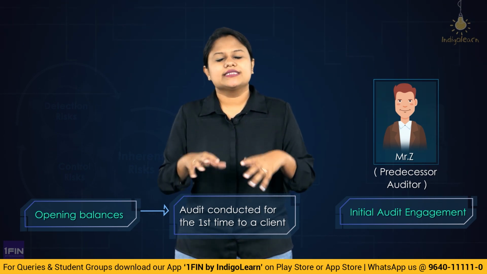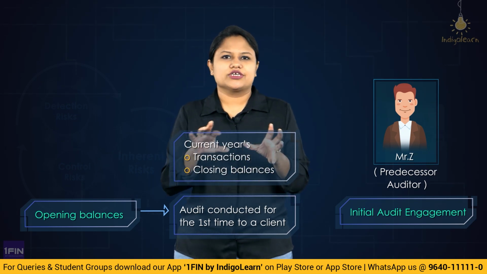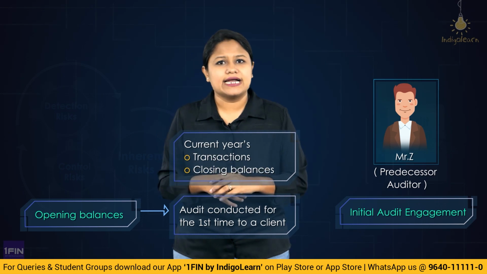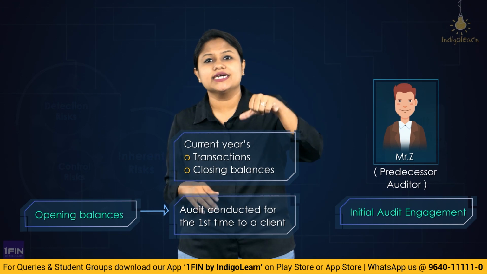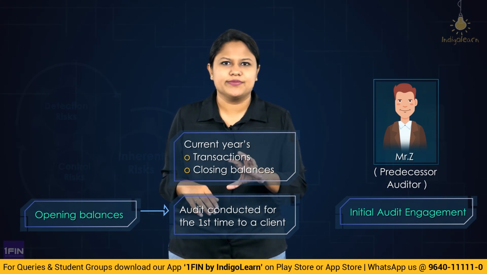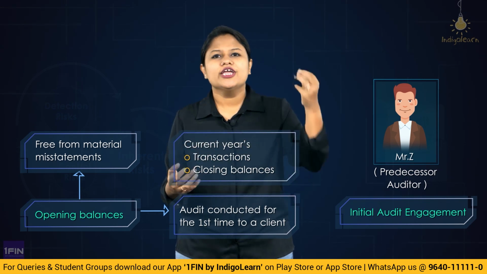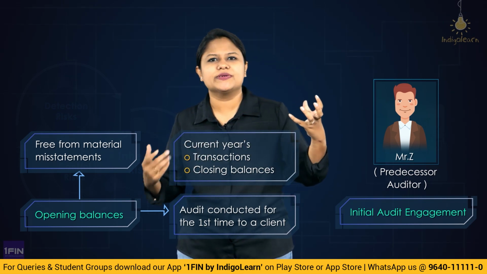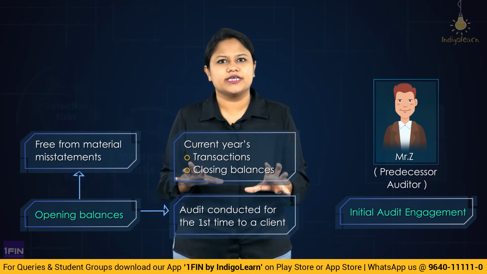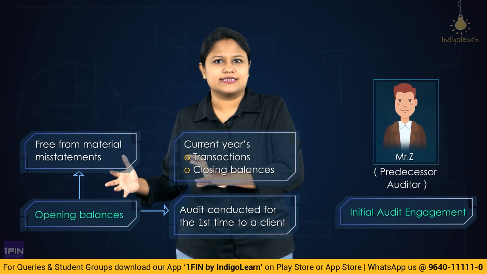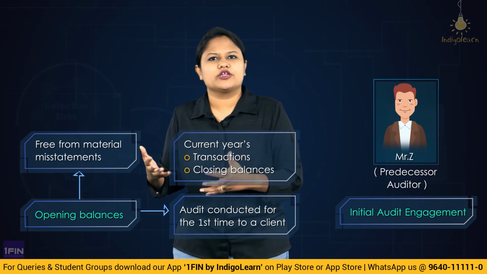So when I check the transactions for the current year and the closing balance of the current year, for me to give a report as on 31st March 2022, I have to ensure that the previous year's closing balances, which are this year's opening balances, are free from misstatement. Because ideally and very clearly you all can understand, when the beginning is wrong, the ending will 100% be wrong. When the beginning is correct, then you could have checking done on the transactions for the year and then you can give an opinion on the closing balance. Otherwise, there is no point in simply checking the transactions during the year and giving an opinion on the closing figures.